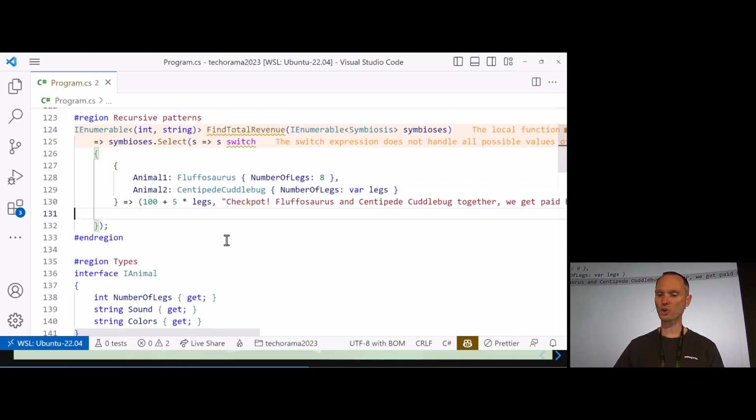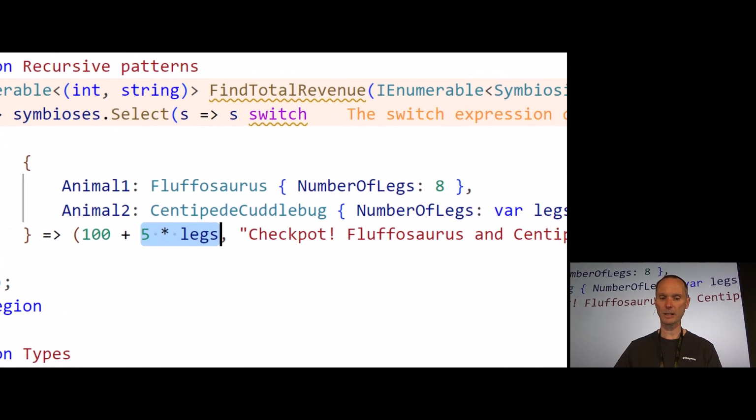Let me show you what we have. So this is really a checkbot. We have the Fluffosaurus and the centipede cuddlebug together. We have a Fluffosaurus with 8 legs, and here the number of legs is defining how much money we get. That is really awesome. We hit the jackpot. But now let's take a closer look technically at what we do here. I will zoom in so you will see it pretty clearly.